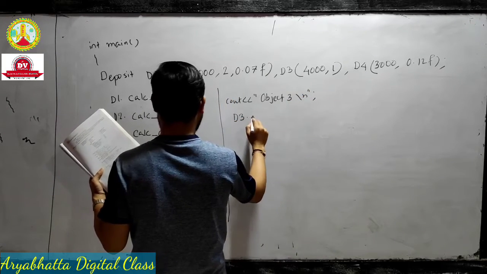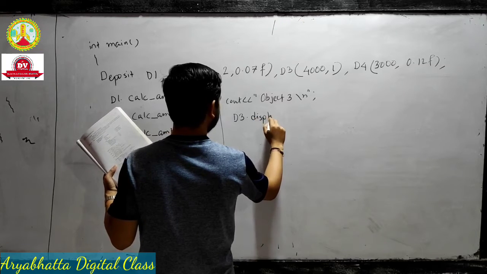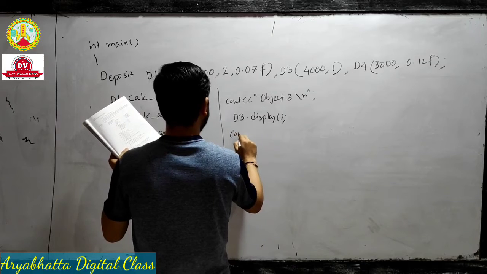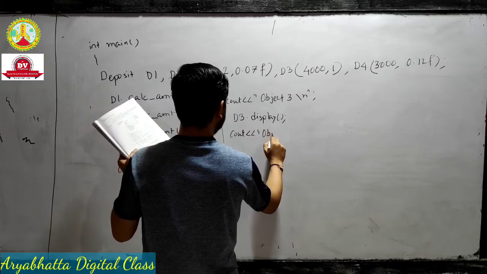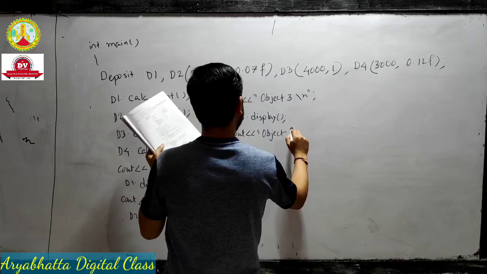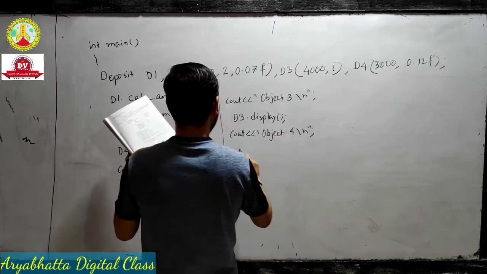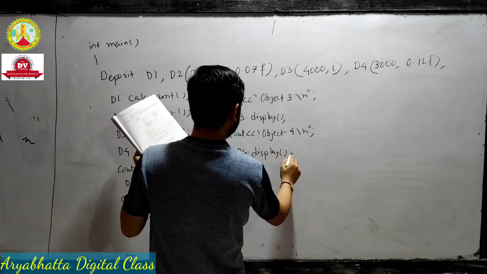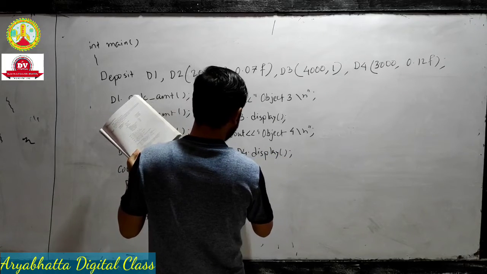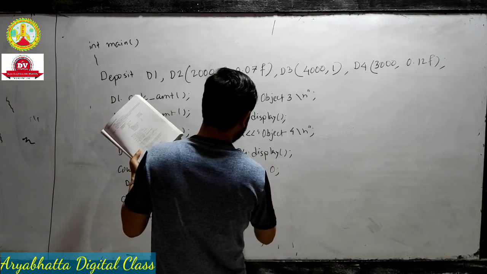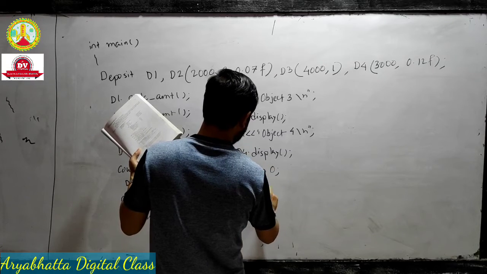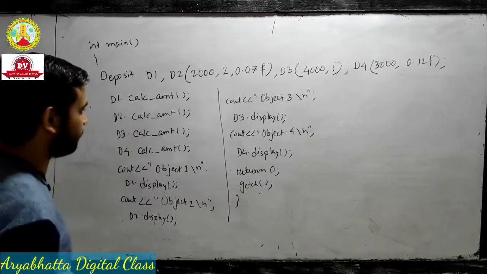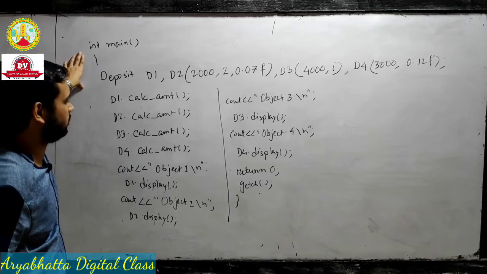Object 3, D3. D4. Okay, you see the main function.